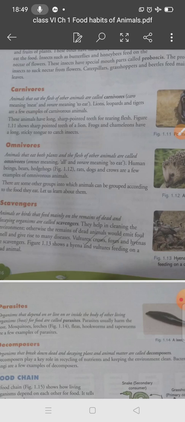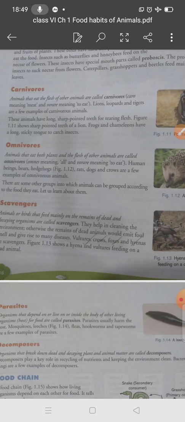Carnivorous: Caro means meat or flesh, and vori means eat. So those animals that depend on the flesh of other animals are called carnivorous. You can take the lion, tiger and leopard as a few examples of carnivorous animals.